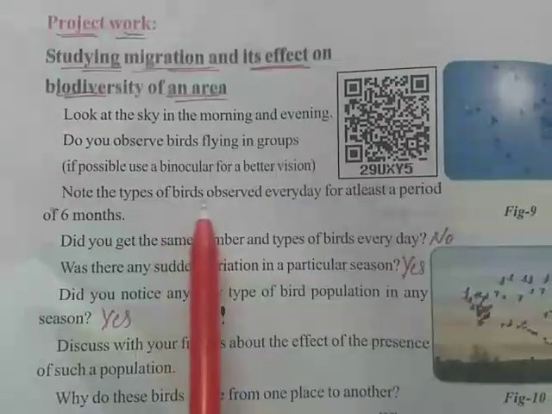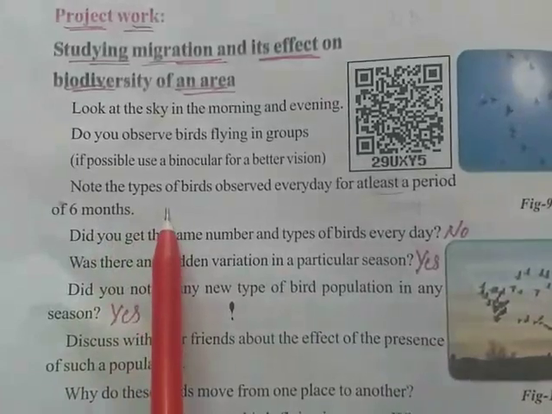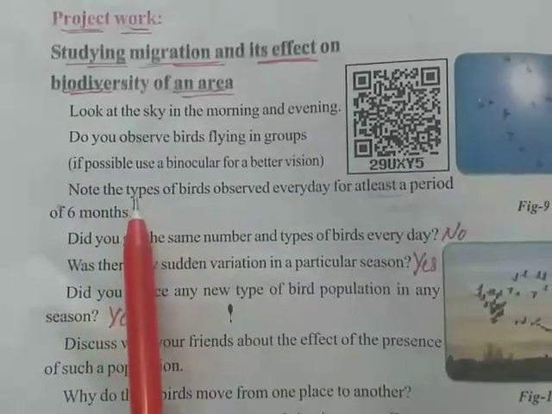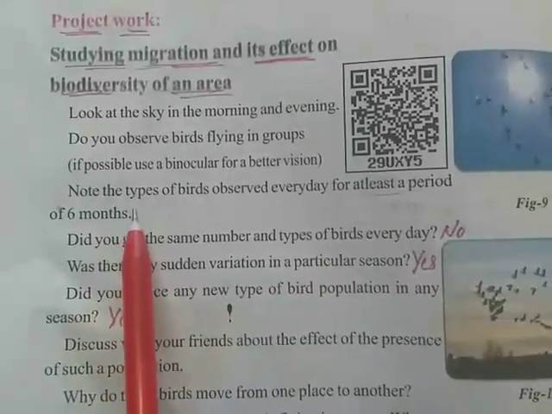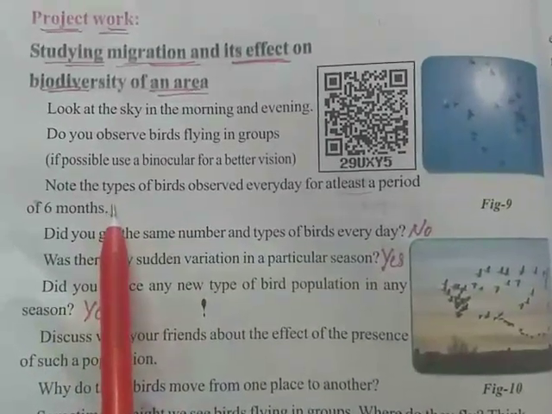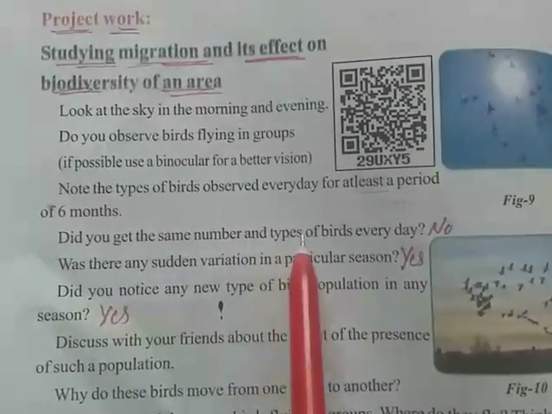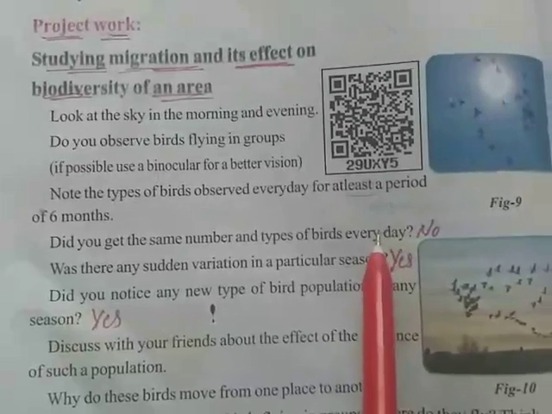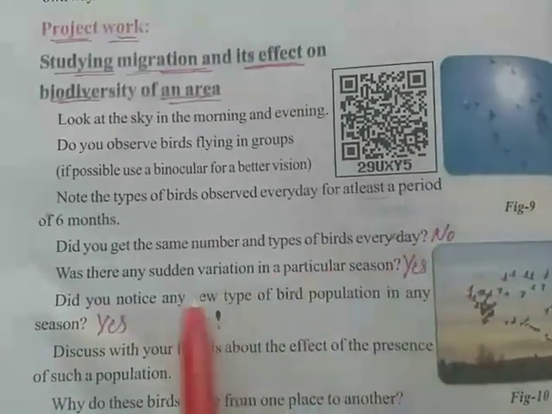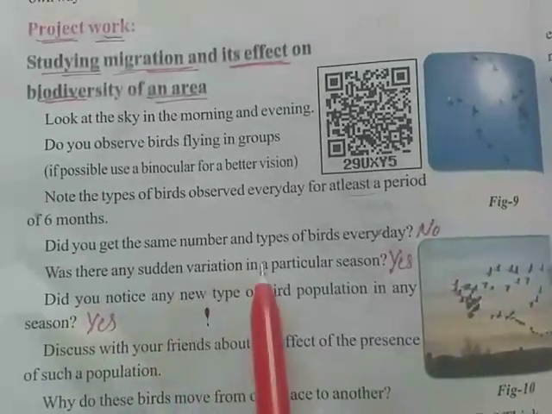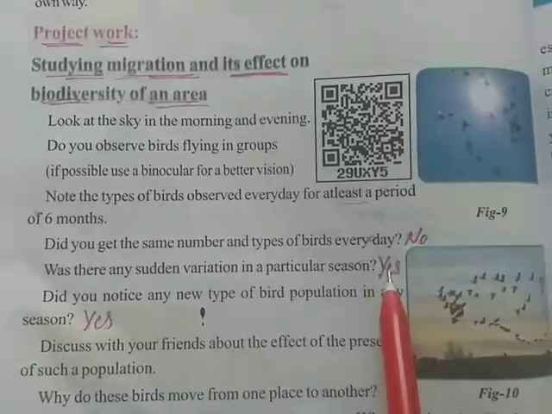Next, note the types of birds observed every day for a period of at least 6 months. So what you have to do is this activity up to 6 months, and every day you have to observe, using binoculars if you have them. Next, did you get the same number and types of birds every day? No, the answer is no. Was there any sudden variation in a particular season? Yes, we can see sudden variations in some seasons.